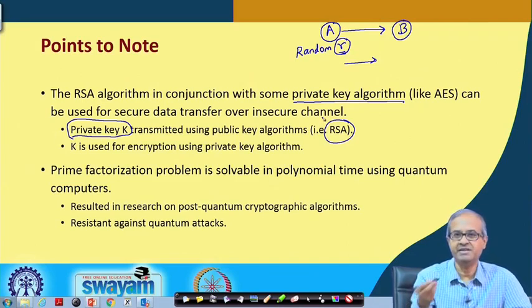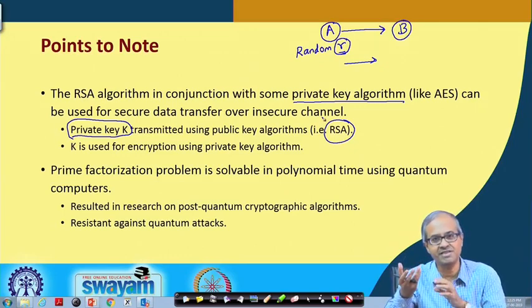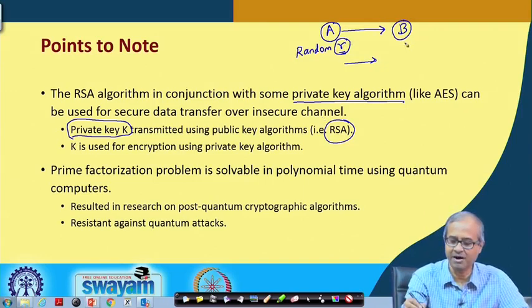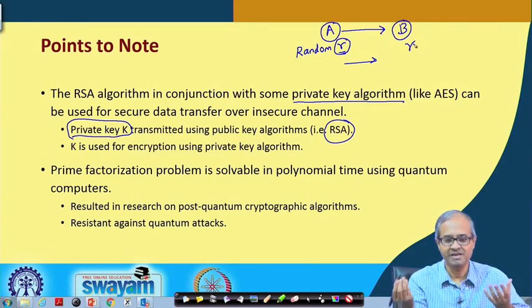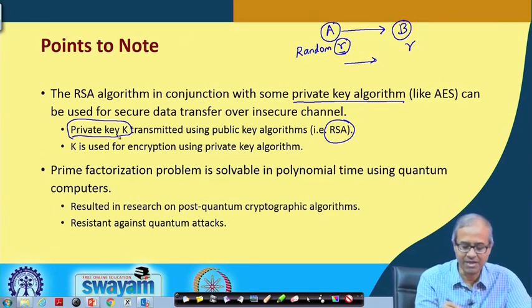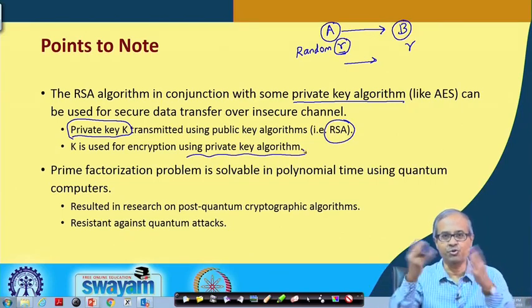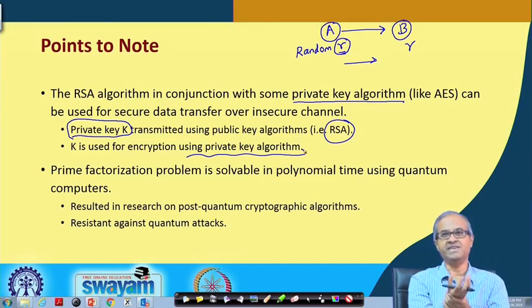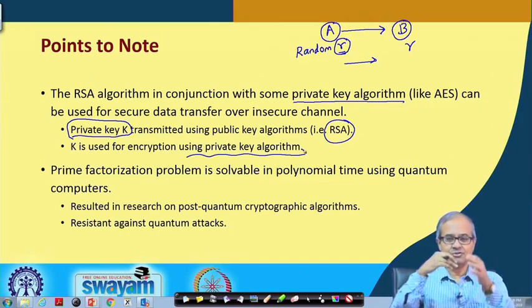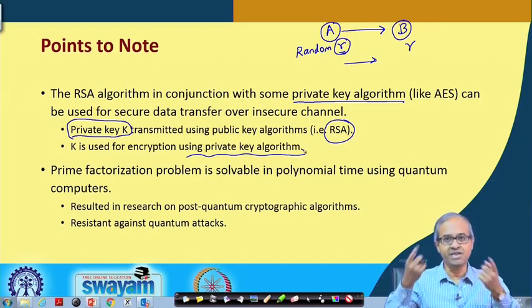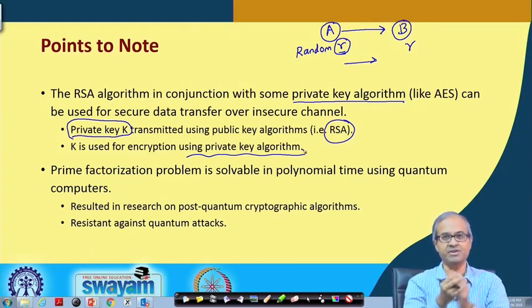Once you do it, the other party can decrypt it back using RSA, using its own private key, and get back this same random r. This same number r will be shared by the two parties. That can be used as a symmetric key, and you can use some algorithm like AES for encryption. Because both parties have r, that will be your AES key. So, you are sharing the key in the first step using a public key algorithm. In the second step, you are using a symmetric key algorithm for actual encryption. This is what happens on the internet today.